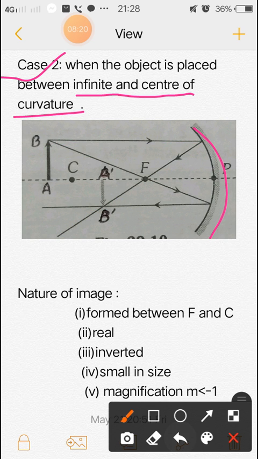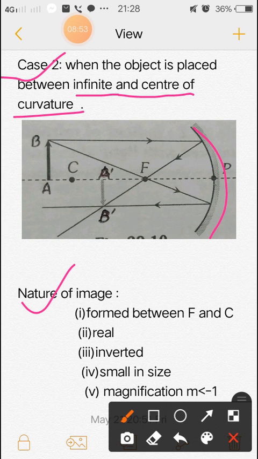A second ray is running through F, and after reflection it goes parallel to the principal axis. This is the principal axis and this is parallel. The two reflected rays meet at the point B dash. So A dash B dash is the image, and the nature of the image.